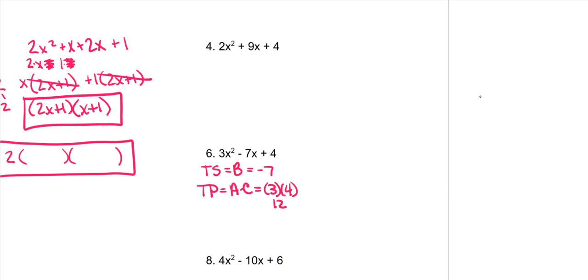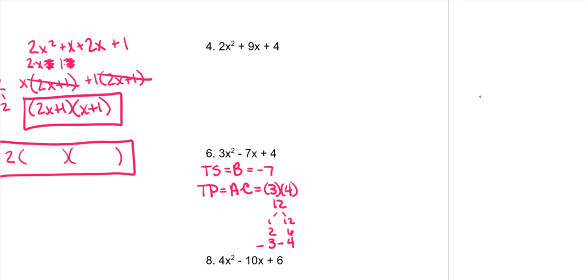So that's 12. Then I need to come up with all the factors of 12. So 1 and 12, 2 and 6, and 3 and 4. So which one can I get -7 and how? But -3 plus -4 will give me -7. And -3 times -4 will give me a +12, which is what we need.